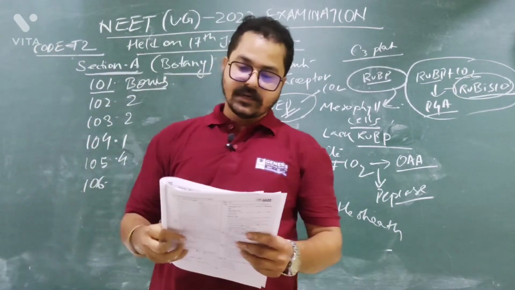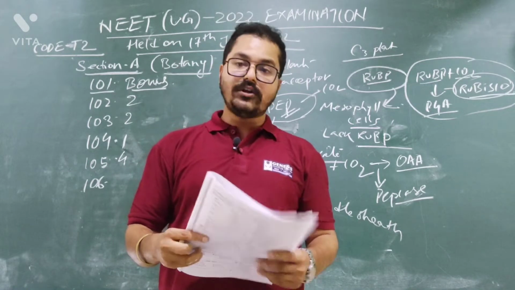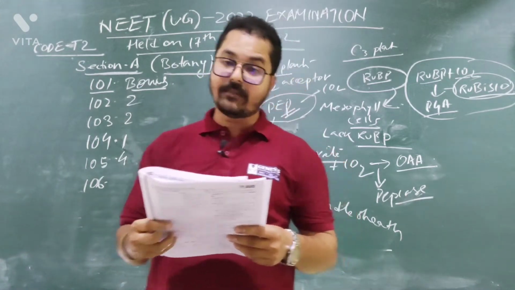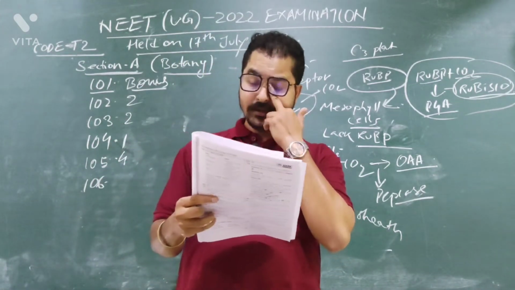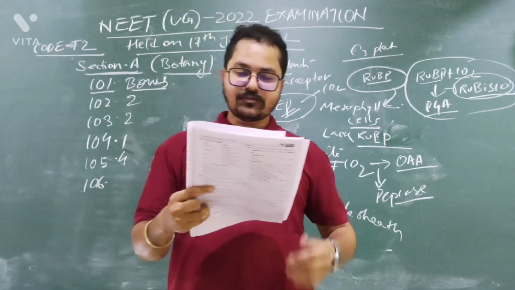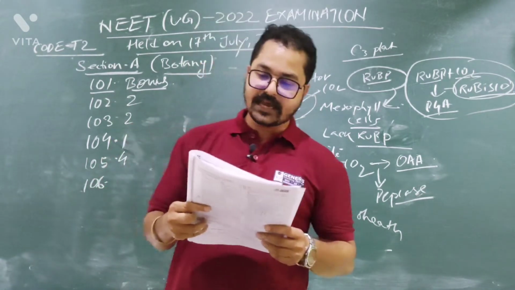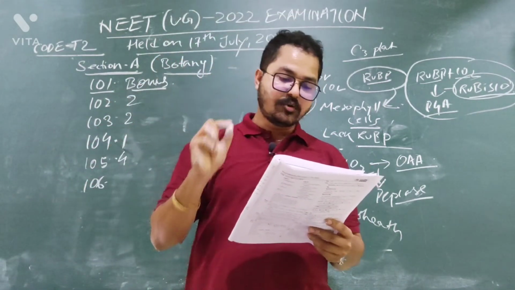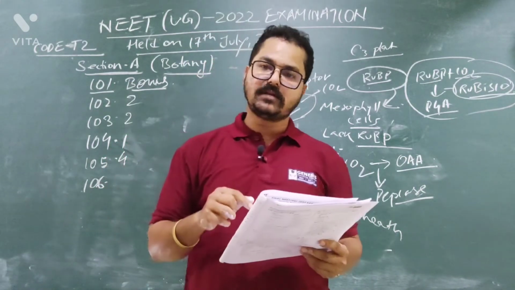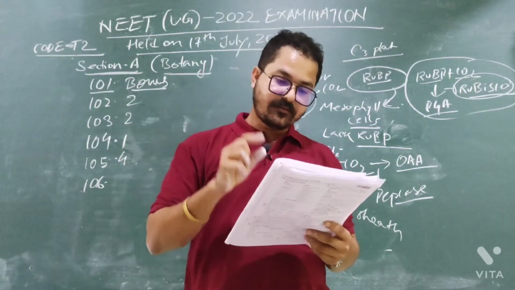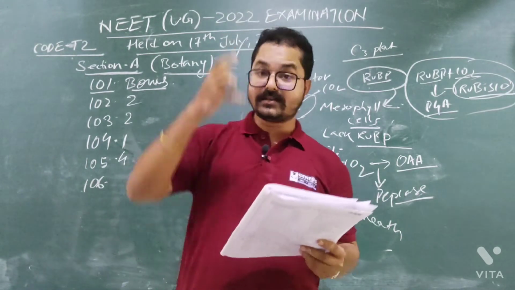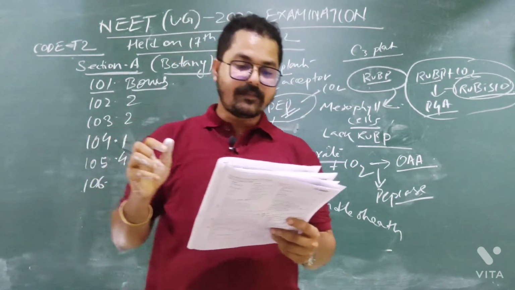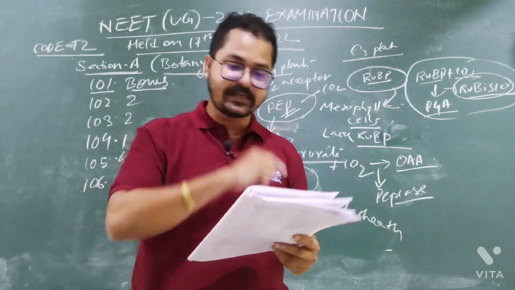In 106, what is the question? Identify the incorrect statement relating to pollination. Option 1: pollination by wind is more common amongst abiotic pollination. Abiotic means wind, water. Option 2: flowers produce foul odors to attract flies and beetles to get pollinated. Option 3: moths and butterflies are the most dominant pollinating agents among insects. Option 4: pollination by water is quite rare in flowering plants.